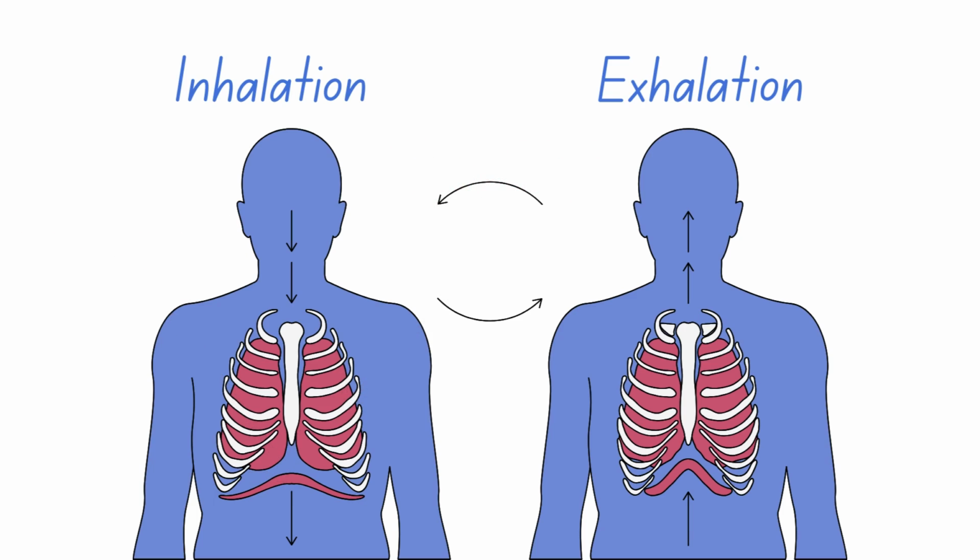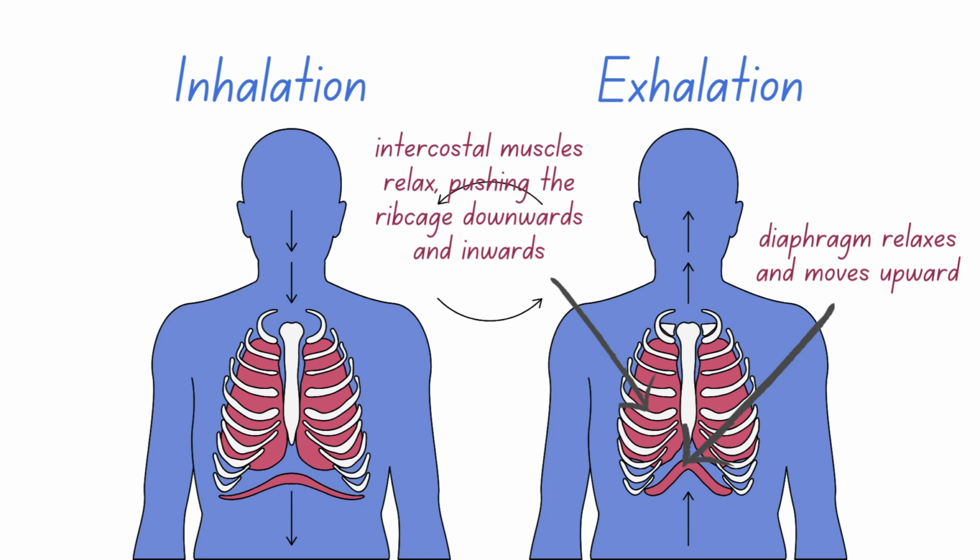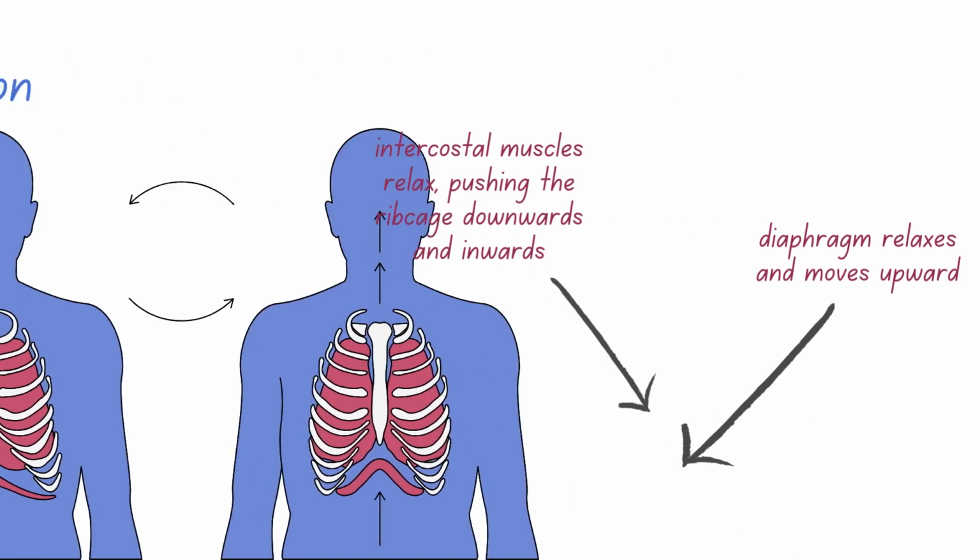your lungs. During exhalation, when you exhale, the diaphragm relaxes and moves upward, and the intercostal muscles also relax, allowing the ribcage to lower and the chest cavity to shrink. This reduction in volume increases the pressure inside the chest, forcing air out of your lungs.